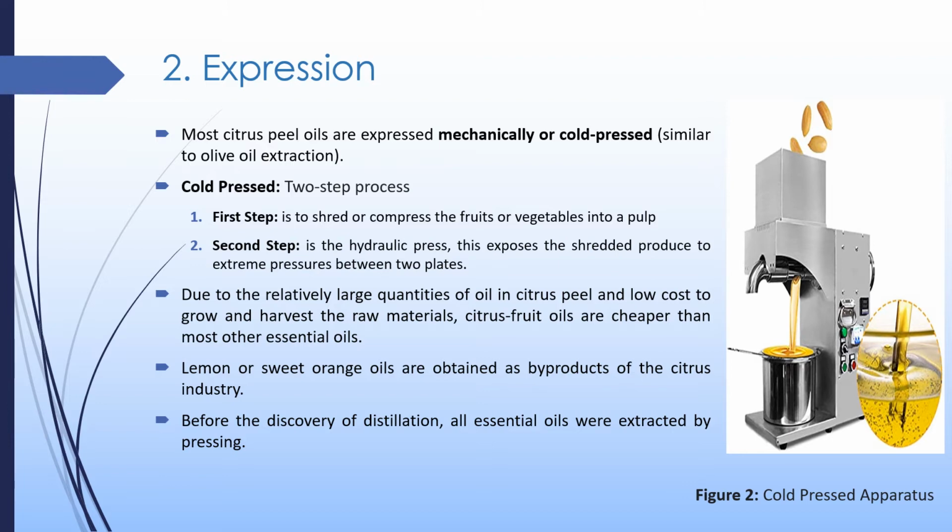The first step is to shred or compress the fruit or vegetables into pulp. What is pulp? The part of fruit or vegetables that is left after the liquid has been squeezed from it, like apple pulp. Shred means to cut into pieces.